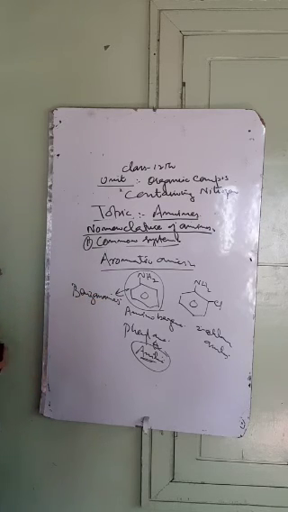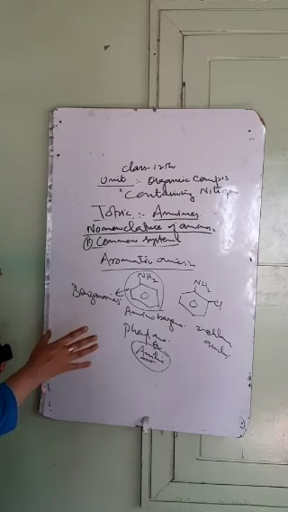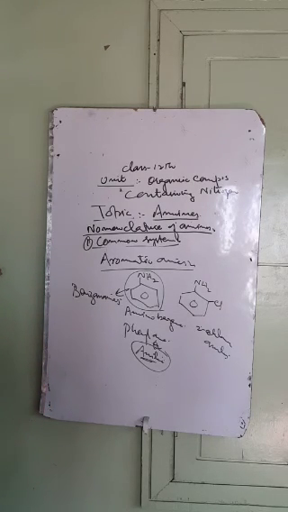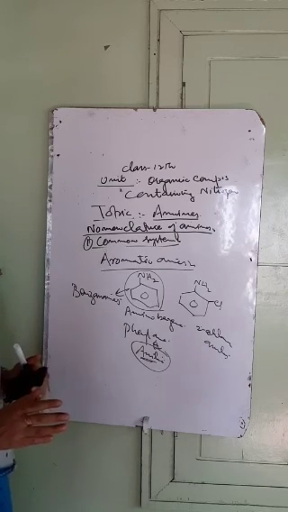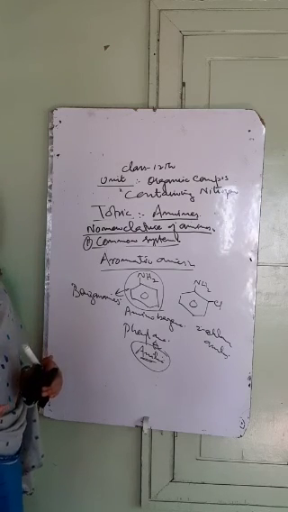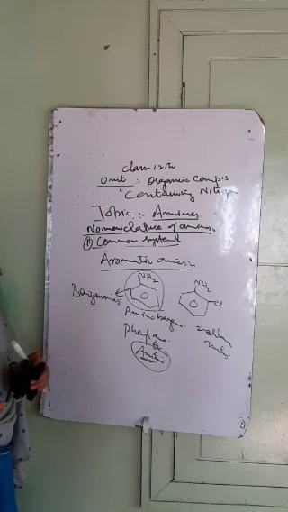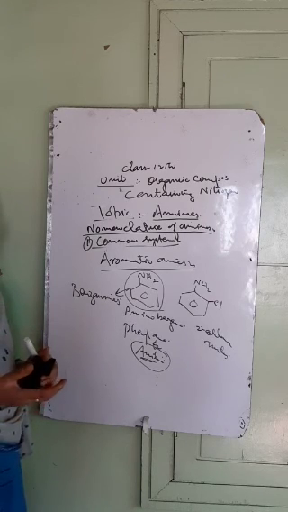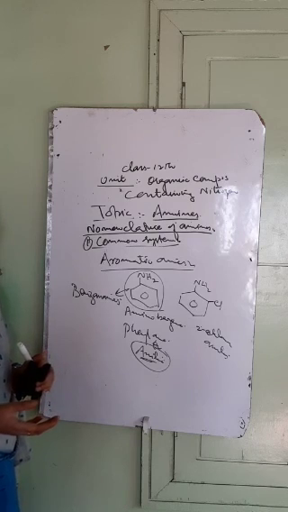This was about the nomenclature of the amines. We have the common system of nomenclature and the IUPAC system of nomenclature. In the common system we studied two systems: in the first, these are called alkyl amines, and in the second, amino alkanes. The same is the case with the aliphatic as well as the aromatic amines. Then we have the IUPAC system, according to which these are named by replacing the terminal E of the alkanes by the word amine, so these are called alkane amines. Then we have various examples in this.